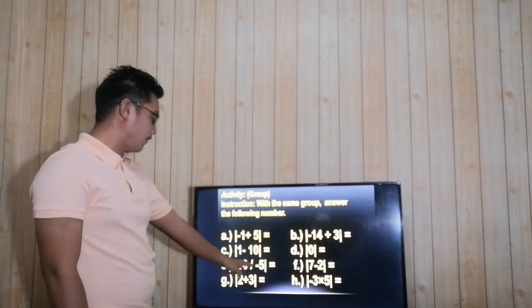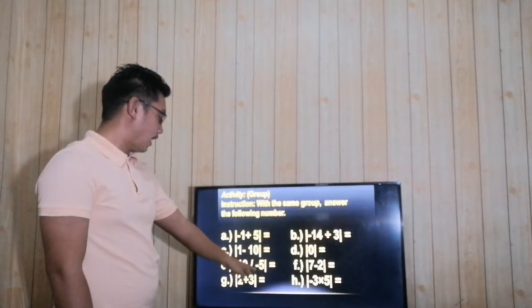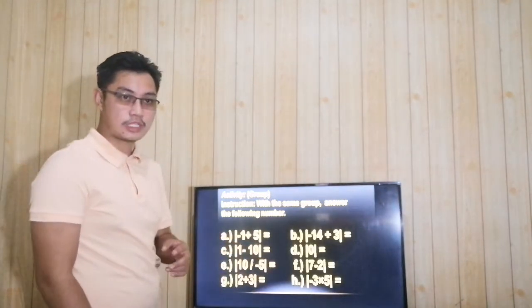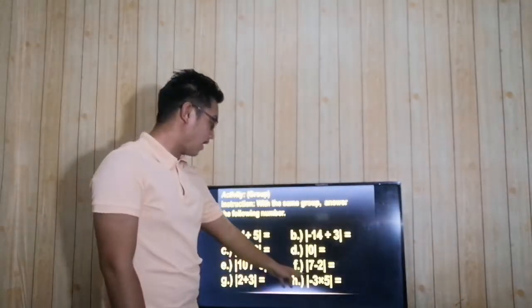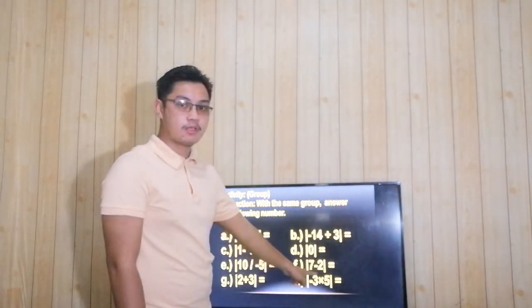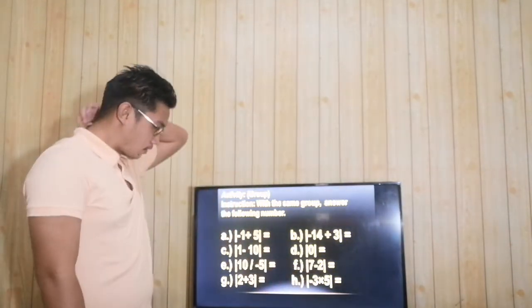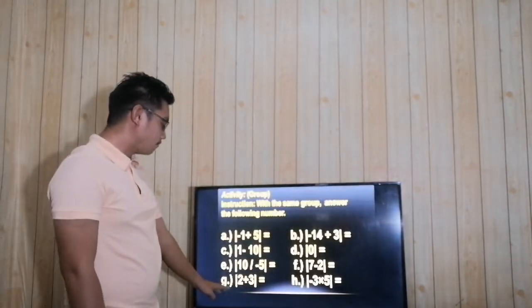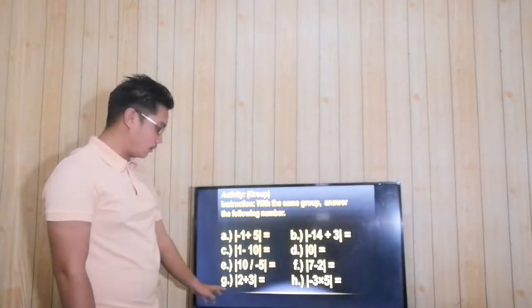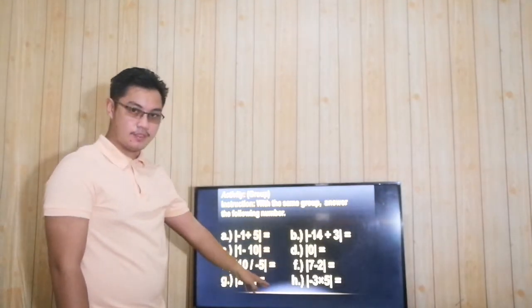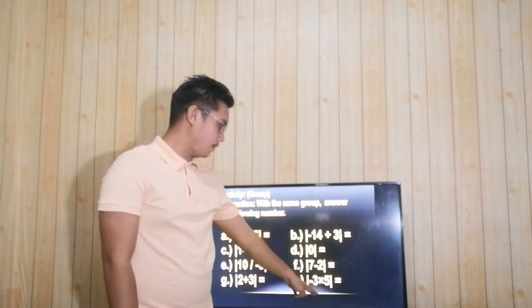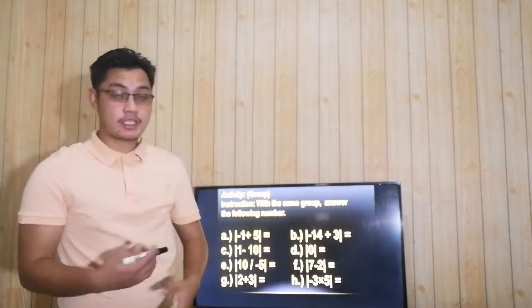E, absolute value of 10 divided by negative 5, it is 2. Are you correct? Okay, thank you so much. F, absolute value of 7 minus 2 is 5. G, absolute value of 2 plus 3, we have 5. So the last is absolute value of negative 3 times 5. We have positive 15.